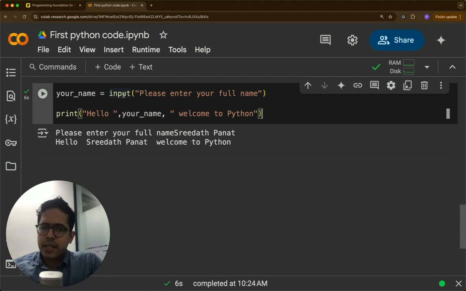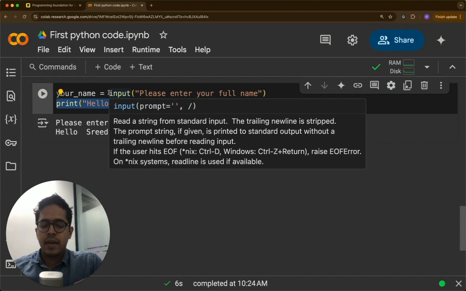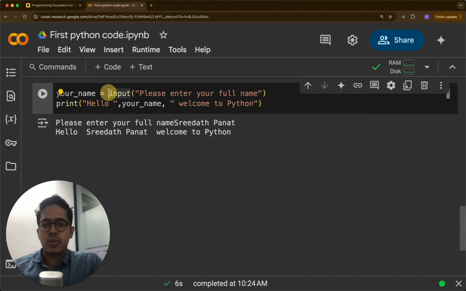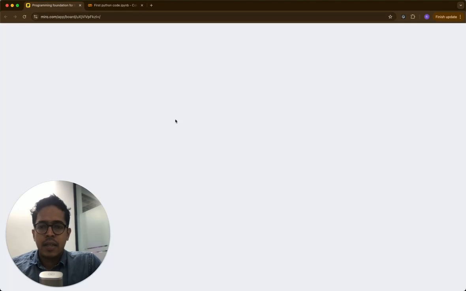This input feature is not that commonly used in Python, mostly if you are coding, because there are many, many ways to get the inputs when you're building a production level code. But this is one way to prompt the user to input something. And then here, this is output, right? So a computer is something where it can take inputs and it can also show output. So if you have learned C or C++ coding back when you were in school, this is probably one of the first functions which you would have learned. Same thing here in Python.